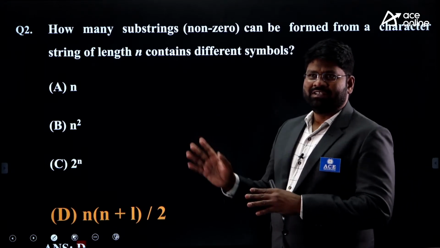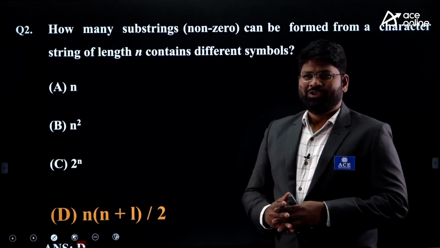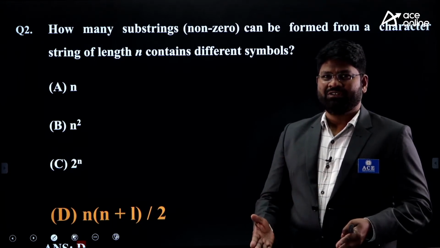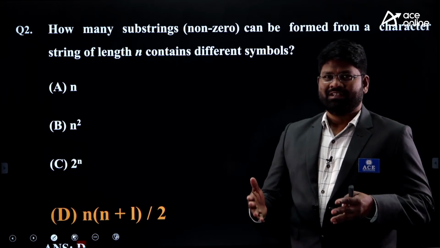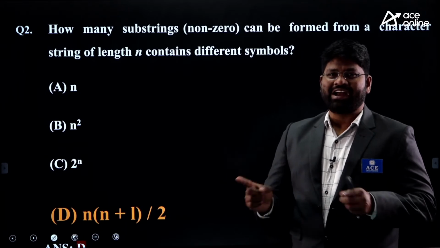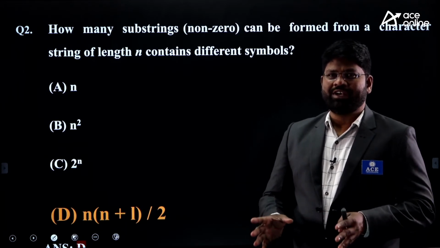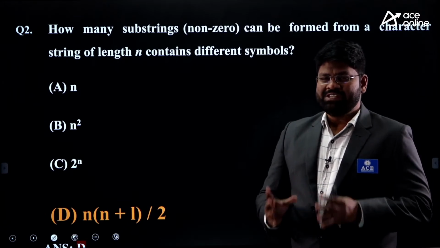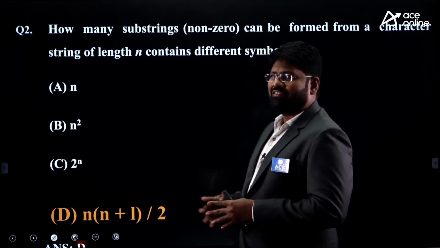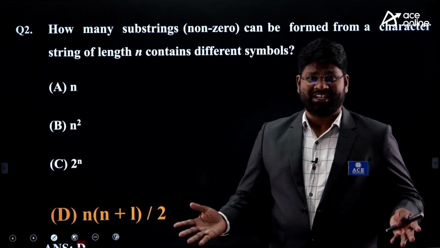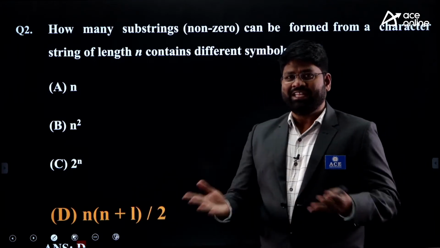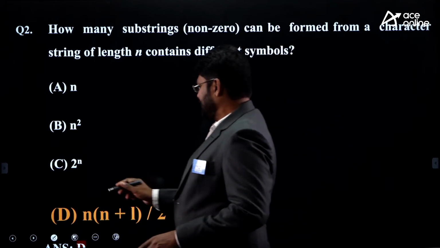This statement is your strongly formed statement. You have the complete information about the string. You have the string with you. The string contains different symbols and the length of the string is exactly n. This is exactly what we wanted to have to answer this question. Instead of that, if you frame the question as there is a string of length n, how many substrings can you have for that, then your answer is not exactly D, it can be anything. Just say one thing here, look at this.